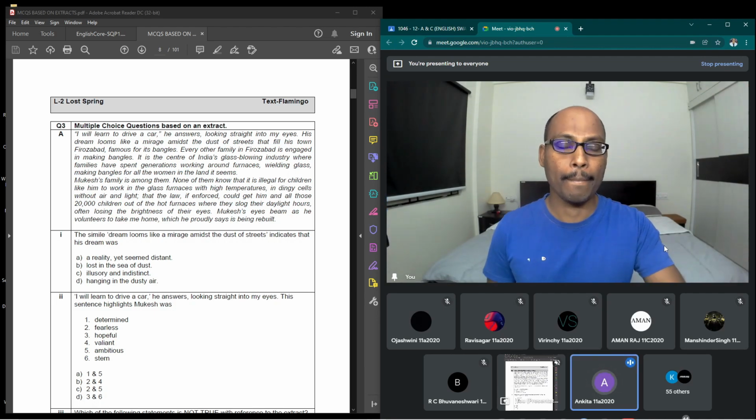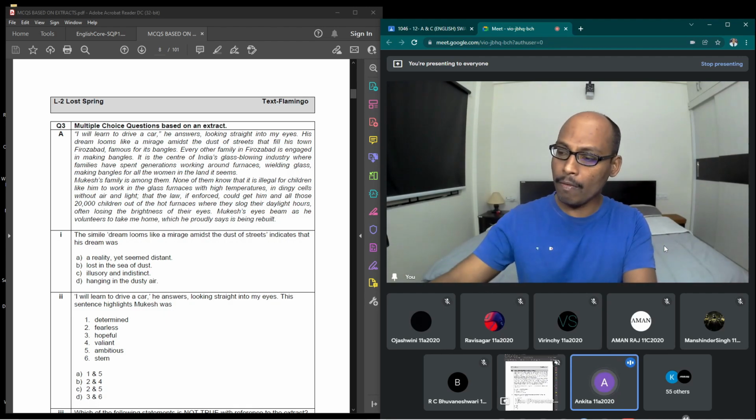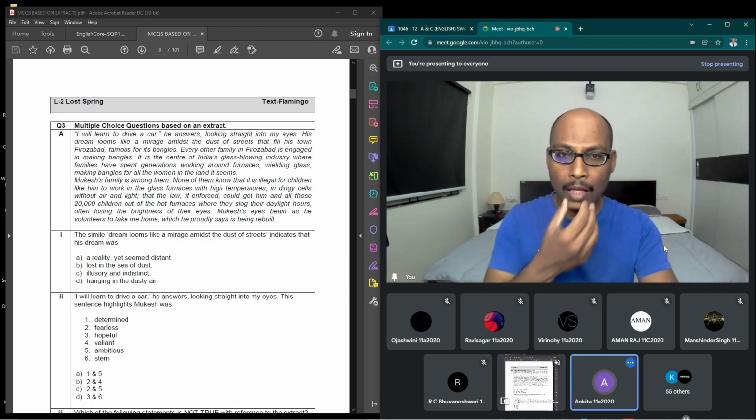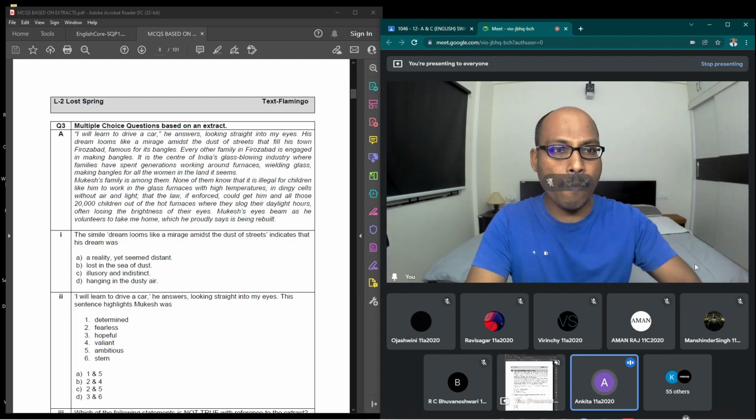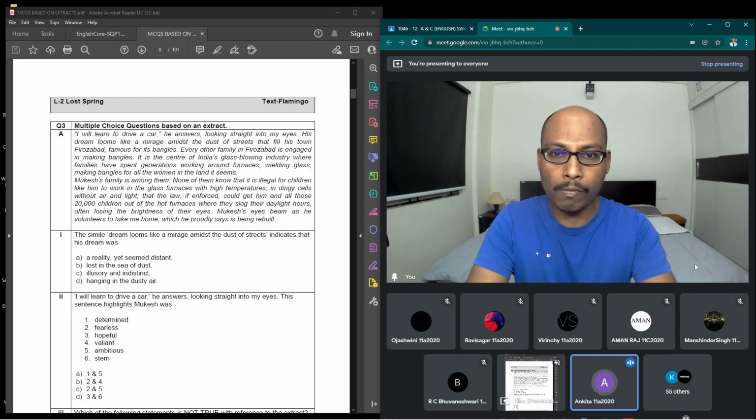Yes, the story begins with Mukesh wanting to be a motor mechanic, although his parents worked as bangle making in Firozabad. Mukesh told the author and took her to his home, which was in the stinking lanes, and it was not well kept. In the house, his eldest brother's wife was cutting vegetables. When Mukesh came there, she just ran behind the broken wall to put on her veil as the custom demands.